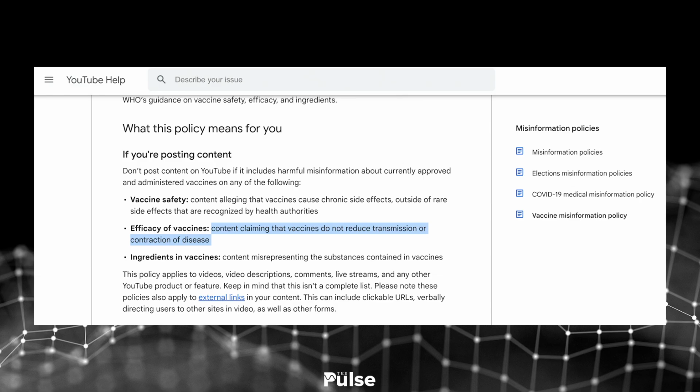A little bit contradictory, though, is that if you were to come over to another part of their policy, which is vaccine misinformation policy. So this is not COVID-19 medical misinformation. This is vaccine misinformation policy. You have a bit of a contradiction now, because when it comes to efficacy of vaccines, content claiming that vaccines do not reduce transmission or contraction of a disease could now be considered medical misinformation. So they're talking about vaccines as a whole. They're not just talking about COVID-19.